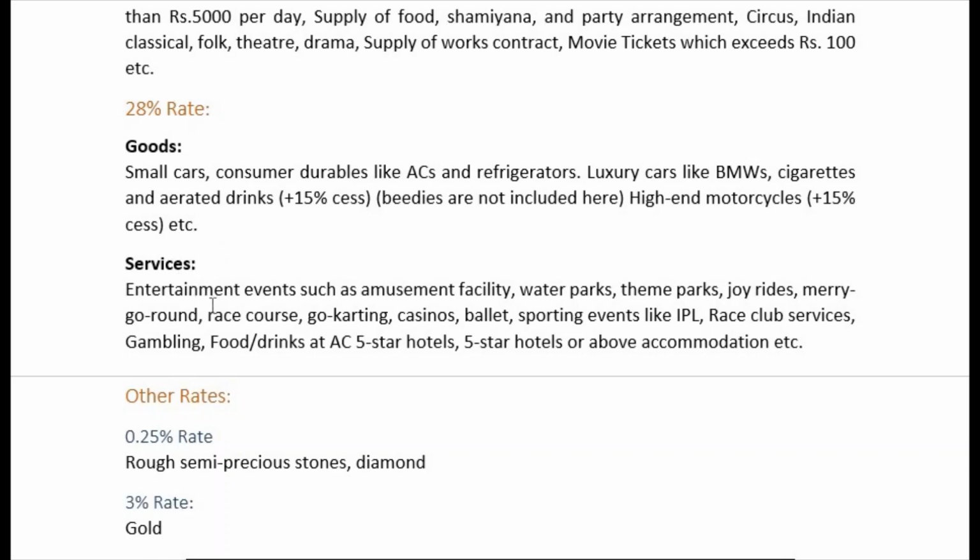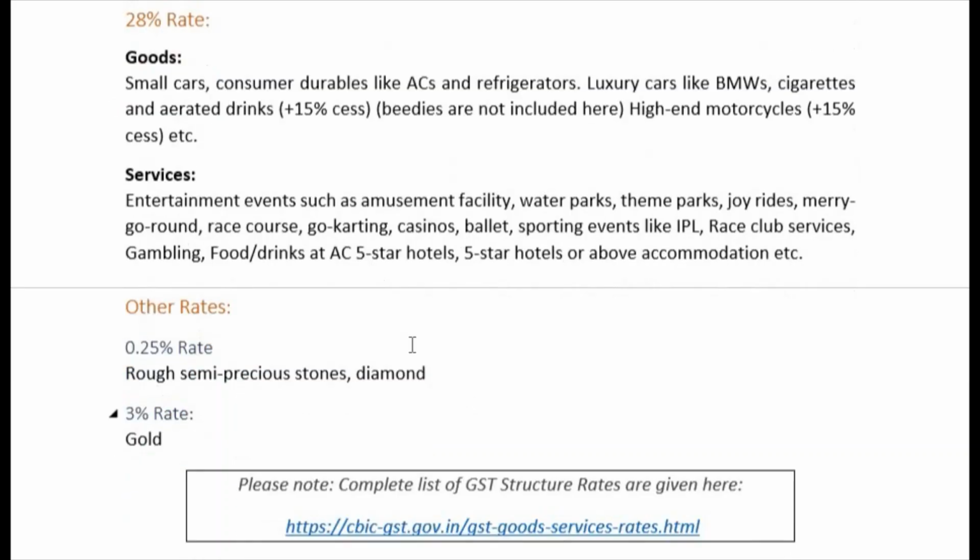Right? So services: entertainment services such as amusement facilities, water parks, theme parks, charades, merry-go-round, race course. Obviously this comes under the super rich class people, and therefore 28% tax rate. And go-karting, casinos, ballet, sporting events like IPL, race clubs, gambling, food and drinks at AC 5-star hotels, and 5-star hotels or above, accommodation, etc. All these services come under the 28% tax rate.